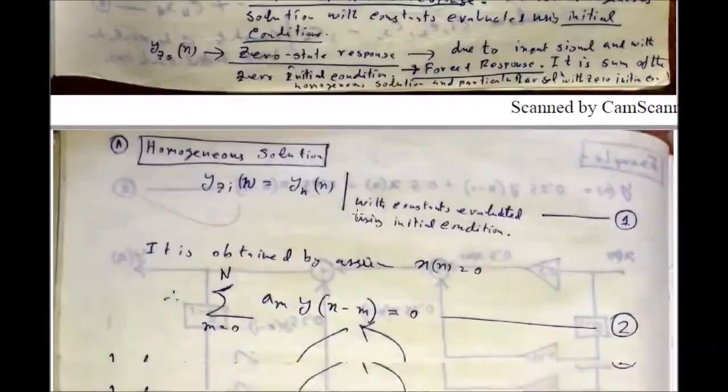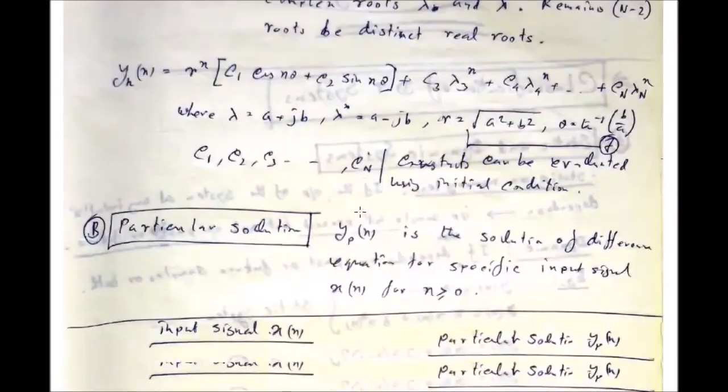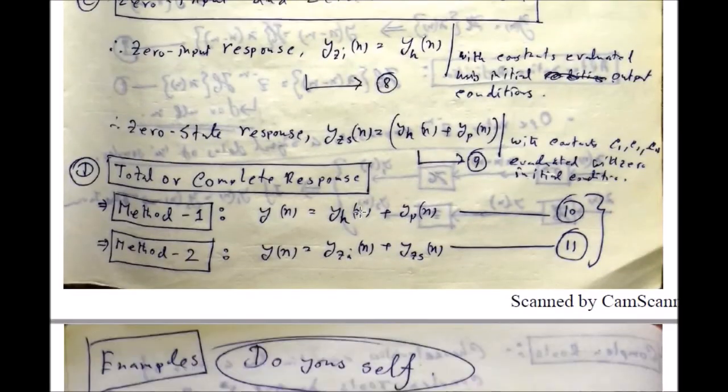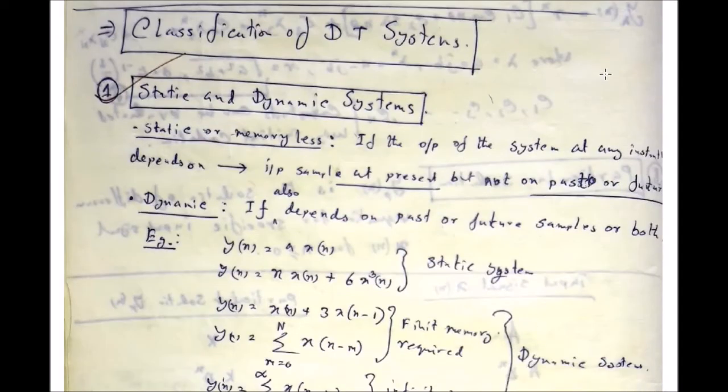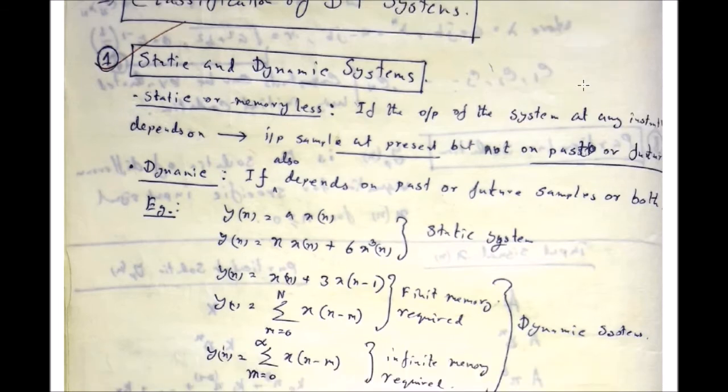I am going straight to my next topic, that is the classification of discrete time systems. Now, classifications, first type of classification is the static and dynamic systems. What is a static system? Static systems are also known as the memoryless system.